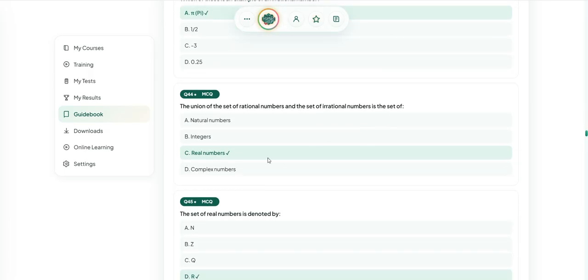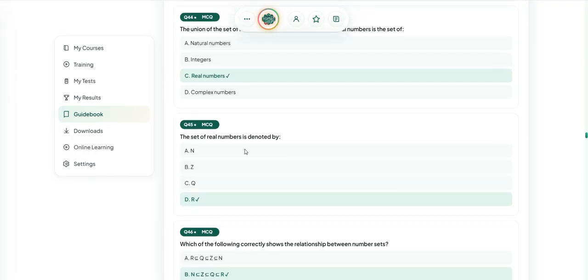Next, the union of the set of rational numbers and the set of irrational numbers is the set of real numbers. The set of real numbers is denoted by R.